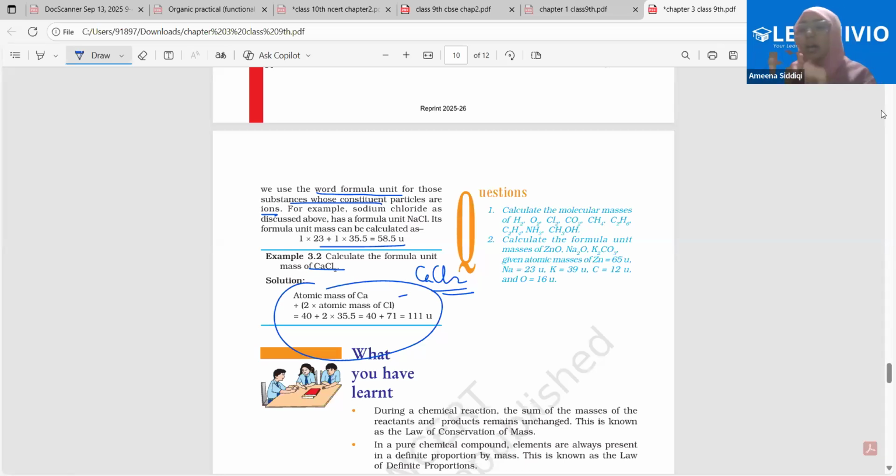Before starting that topic, my advice and request would be, please go through the topic of how atoms exist, where I discussed atoms, molecules, elements, and compounds. How do we get to know the number of atoms in a molecule? How do we get to know the number of molecules of a certain compound present?